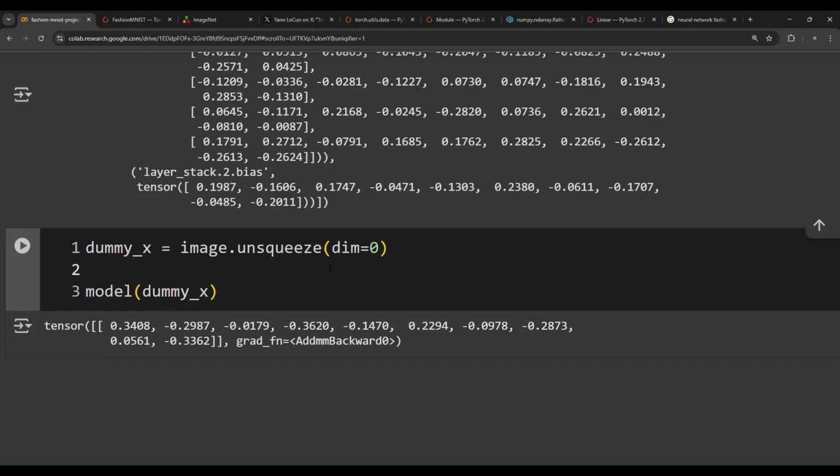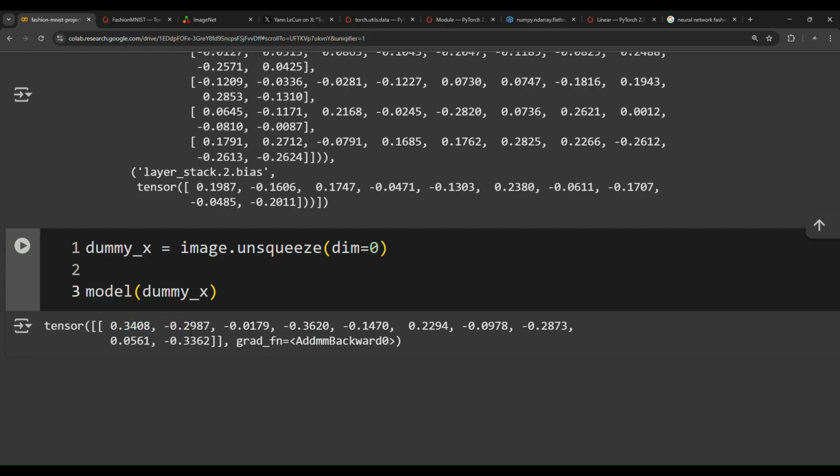So what we have done is pass an image through the model, and even though it contains random weights and crazy biases, it was able to produce 10 probabilities. Each probability is for a class: this is for t-shirt or top, this is for trouser, this is for pullover, dress, and so on. These are logits, the raw outputs from the model.